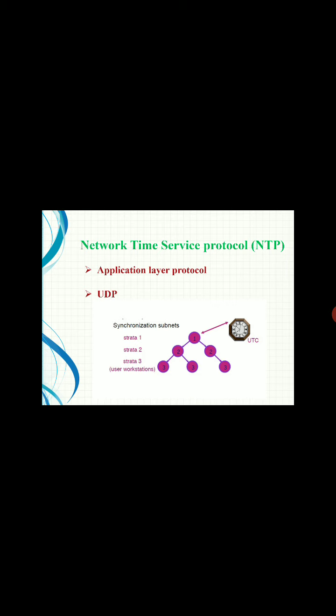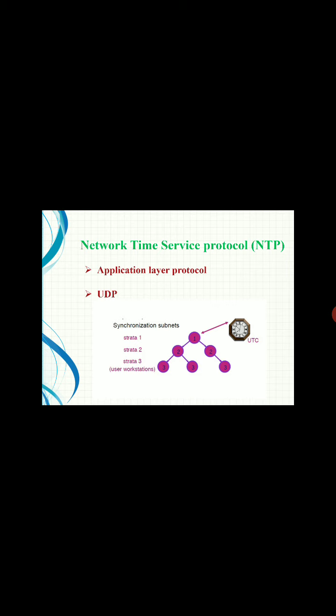Each level of the synchronization subnet is called a stratum. Here you can see 3 levels, so there are 3 strata: stratum 1, stratum 2 and stratum 3. The primary server is connected directly to the time source. Here we take the time source as UTC. The primary server is numbered 1, and it is directly connected to the UTC time server. Then the secondary server is numbered 2.